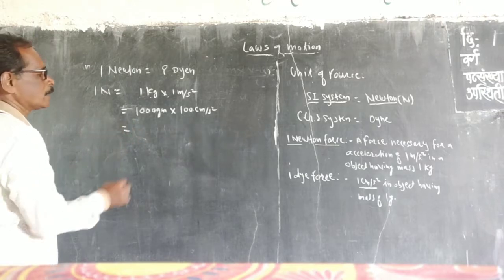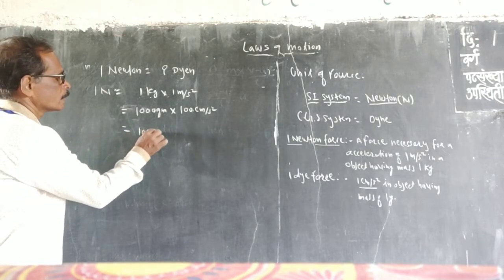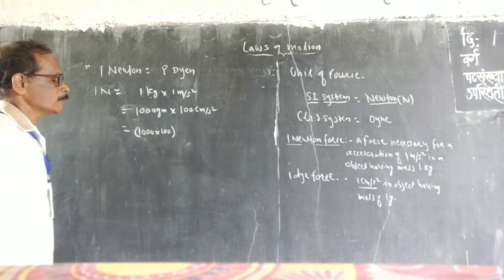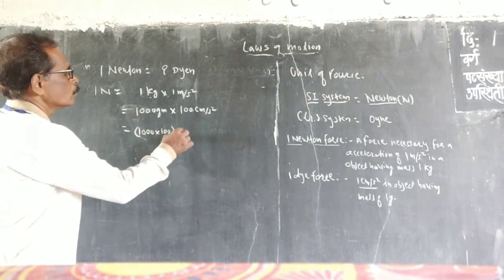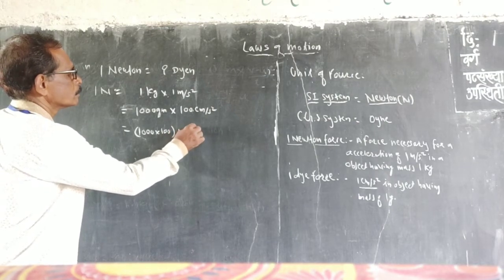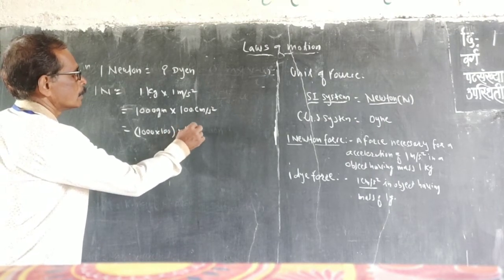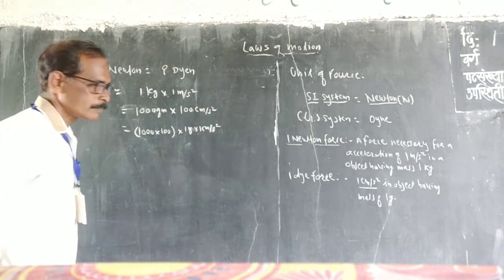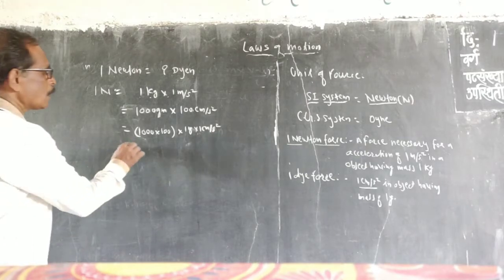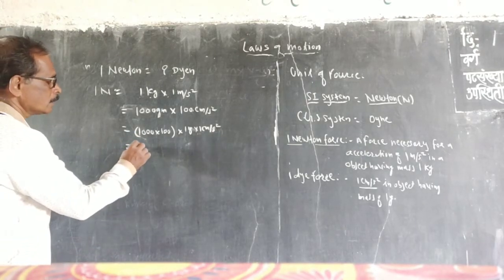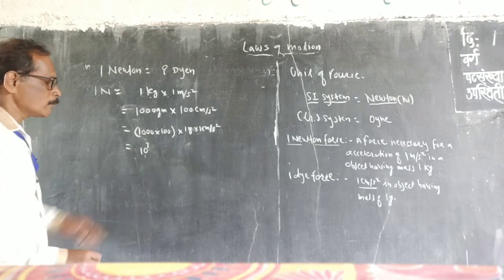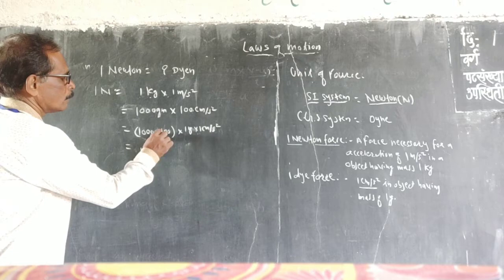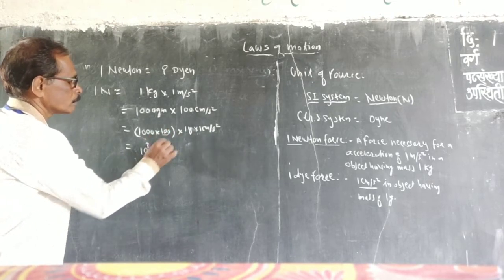Now see here what happened. 1000 into 100. I will take that multiplication in the bracket into 1 gram, 1 gram into 1 centimeter per second square. 1000 is 10 raised to 3, multiplied by 100, which is 10 raised to 2.